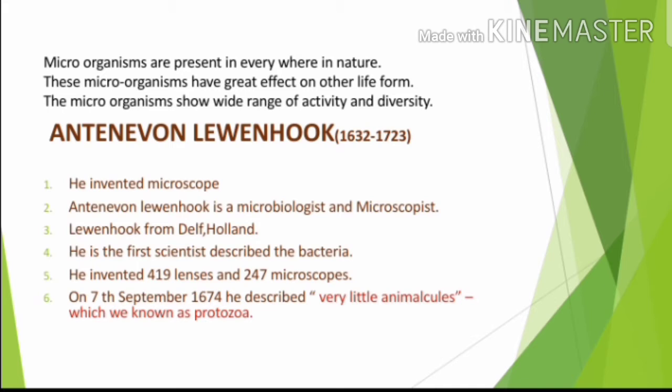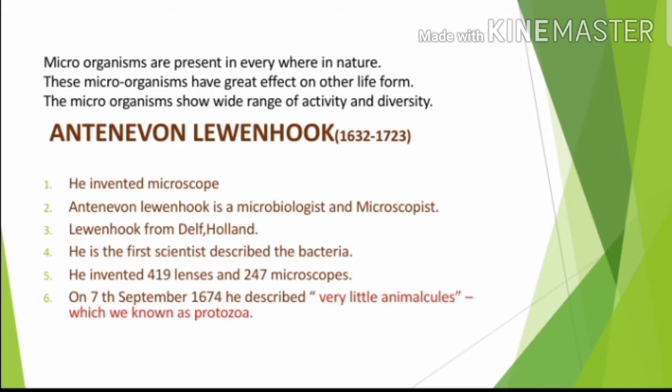He made 419 lenses and 247 microscopes. On 7th September 1674, he described very little animalcules. Nowadays we call them protozoans, such as euglena and paramecium.